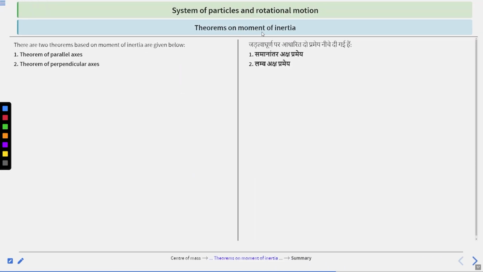Next are the theorems of moment of inertia. There are two theorems based on moment of inertia given below. First is the theorem of parallel axis, second is the theorem of perpendicular axis.